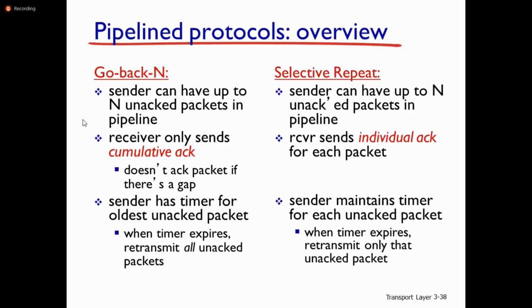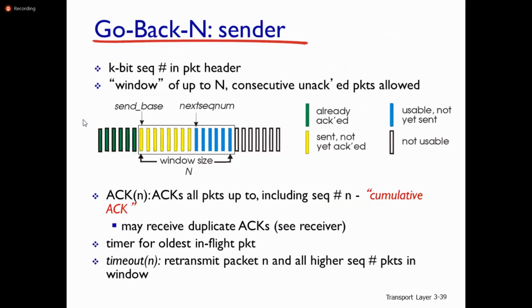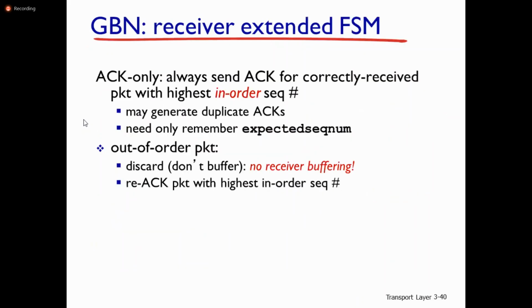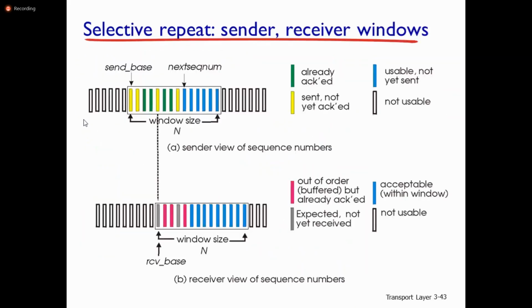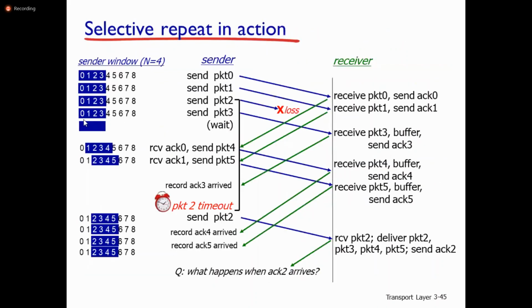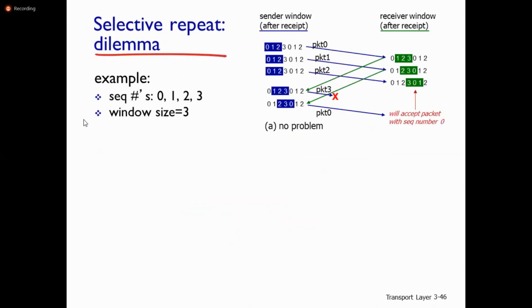But in the case of Selective Repeat, if the packets are received out of order, it maintains the unordered packets in the buffer. So this is about Go-Back-N and Selective Repeat pipeline protocols.